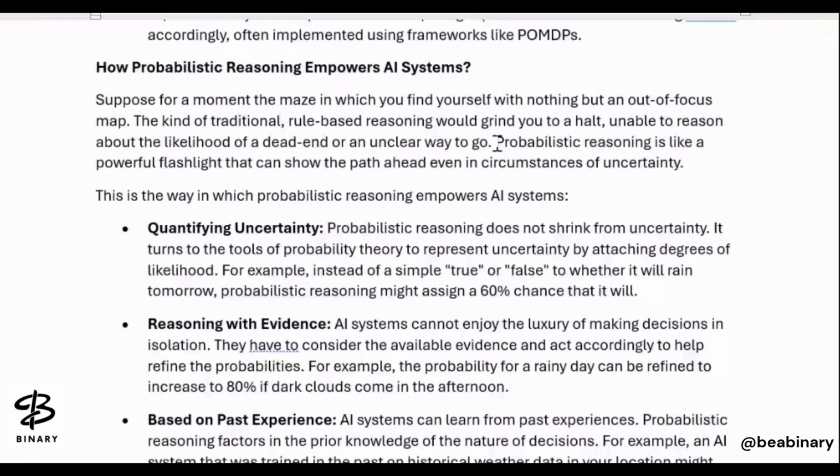So how does it empower? First, it quantifies uncertainty. सबसे पहले तो ये quantify करती है uncertainty में degree बताती है कि कितने chances हैं. Probabilistic reasoning does not shrink from uncertainty. उसको ignore नहीं करती है. It turns to the tools of probability theory to represent uncertainty by attaching a degree of likelihood. कि कब ये हो सकता है, कितनी possibility है इसके होने की.